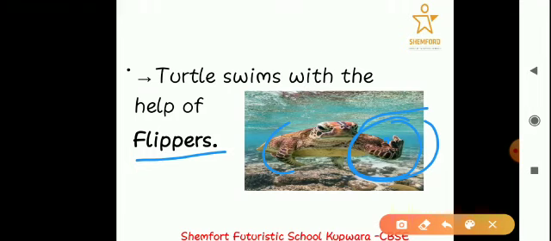Then come the reptiles, which have legs. They do have legs, but they do not use those legs to move from one place to another; they crawl. And then there are some animals which do not have legs at all, like snakes. They also crawl. Then talking about fish, they have fins because they do not have legs or wings. Their special body part is the fin, which helps them to swim in water. Ducks have webbed feet to swim in water, and just like that, turtles have flippers to move in water.